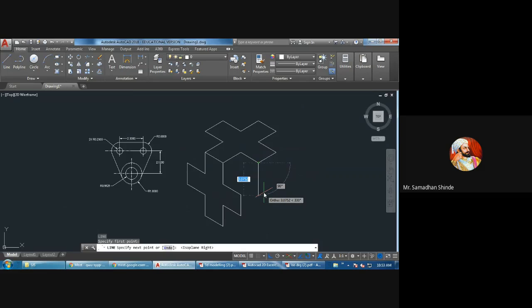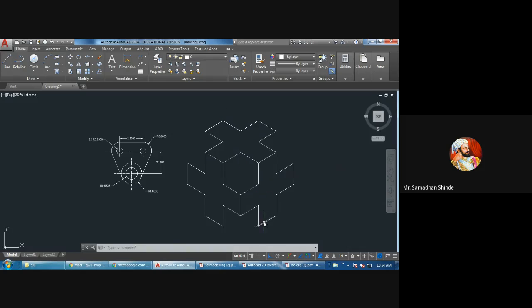I have pressed F5, the message is coming, your cursor is in the right side. So 2, again here 2, 2, this side 2, vertical 2, horizontal 2, again vertical 2, this side 2, and this I have to close. What I have done, 3 different views I have drawn: left hand side view, top view and right hand side view. All are the same, that's why all dimensions are 2.